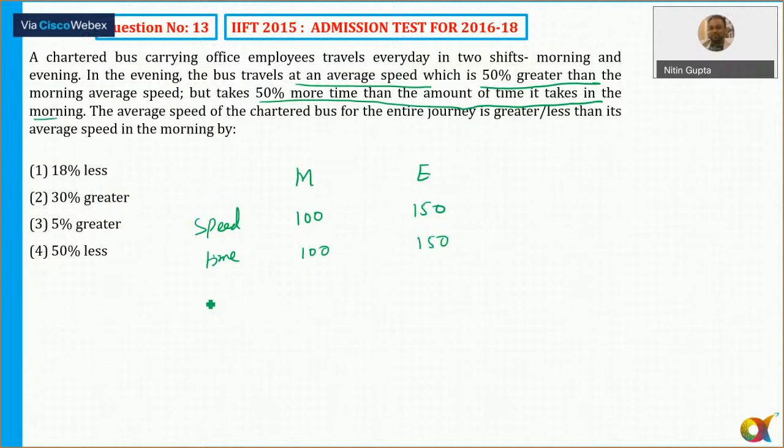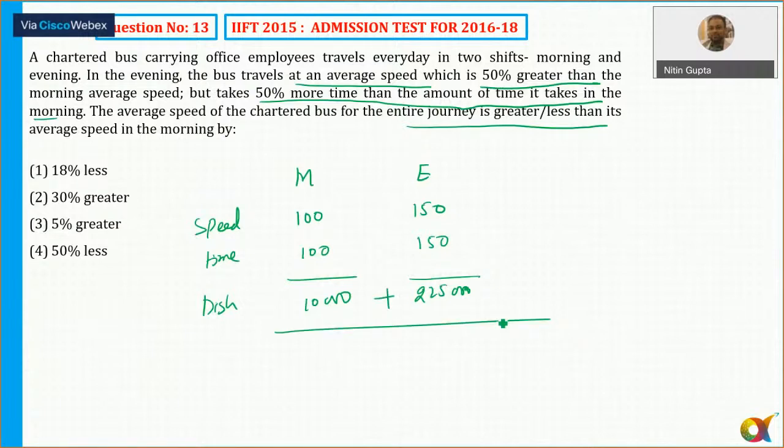So what is the distance covered in the morning? It is 1 into 100, and in the evening, it is 1 into 150. Now the average speed of the chartered bus for the entire journey means total distance upon total time, and the total time is 100 plus 150.